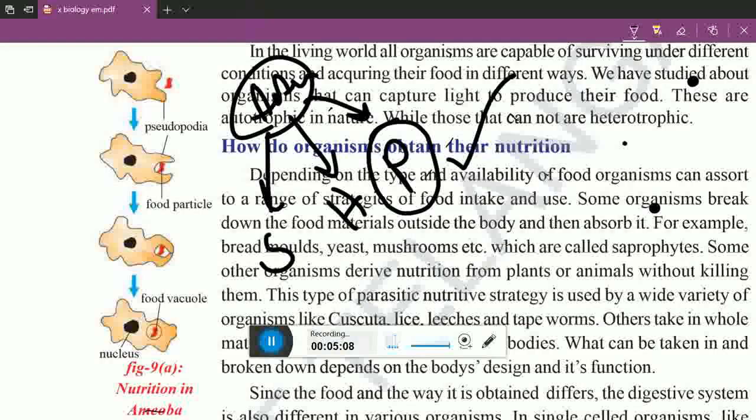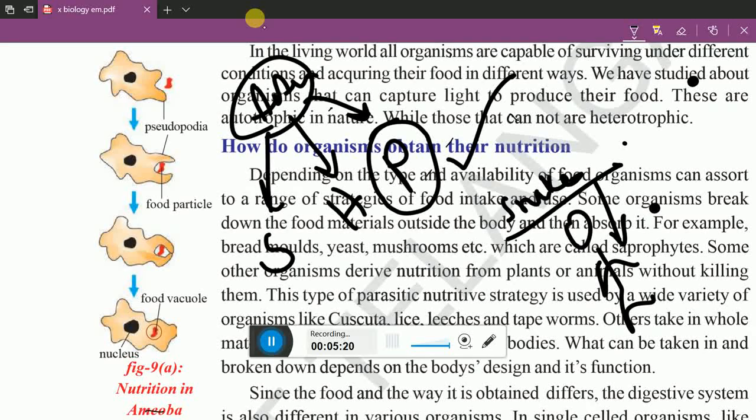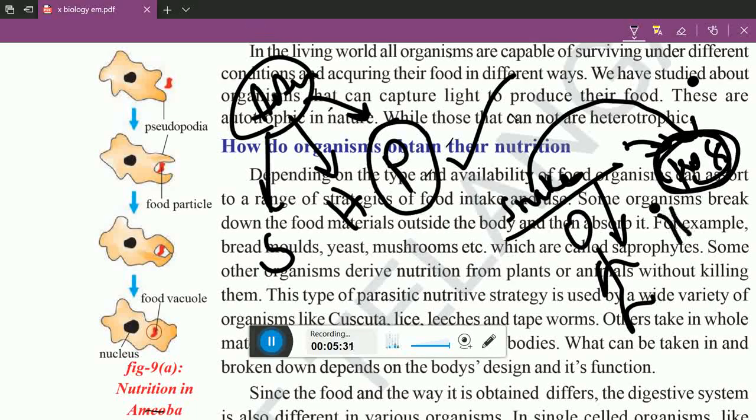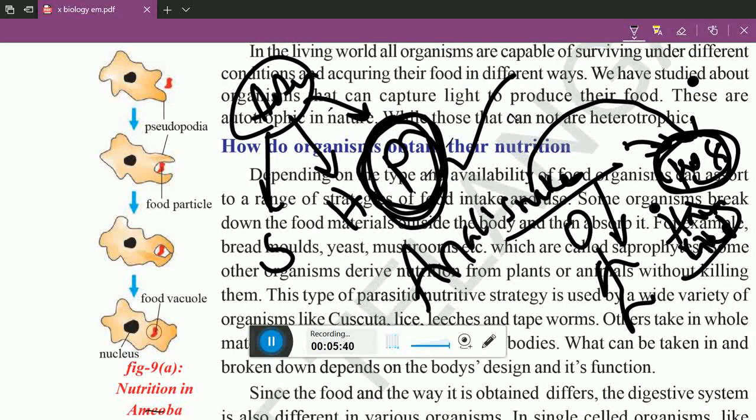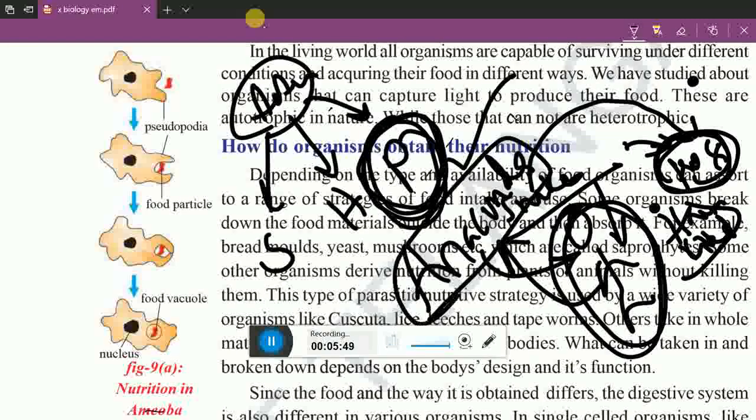A small discussion here. For example, if a human is bitten by a snake, the human is getting harmed by the bite of the snake. Or a snake has bitten a frog. That means the snake is biting the frog and eating the frog. If any organism is getting harmed and killed, then that kind of nutrition is called parasitic nutrition. For example, anaconda. Anaconda harms a human and it eats the human also. This type of eating is called parasitic nutrition.